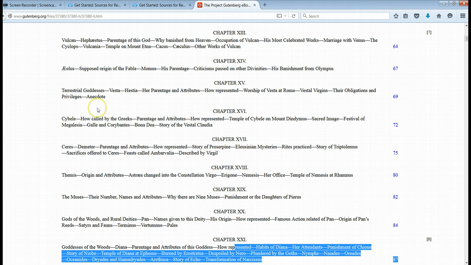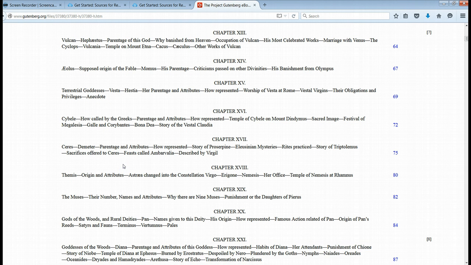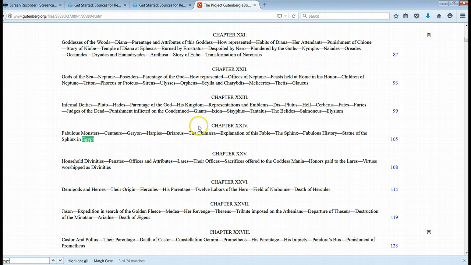If you see that there's a long table of contents, one tool that you might want to use is Control F. And you can use this to search for keywords within that text. So if I want to look for Egypt, to navigate that table of contents, then right away here's going to be a whole section, and there will be something in here about the statue of the Sphinx in Egypt.